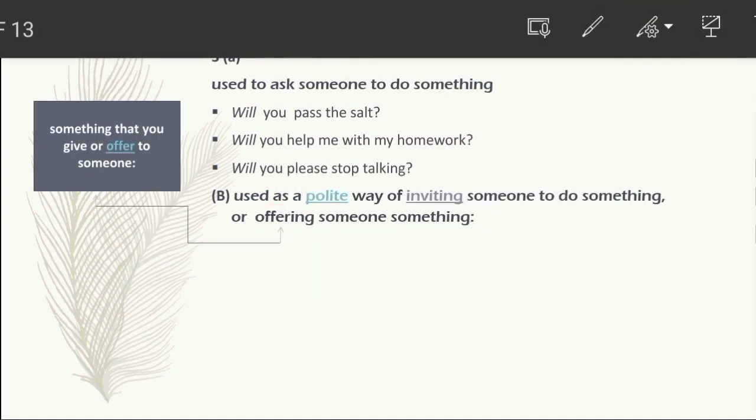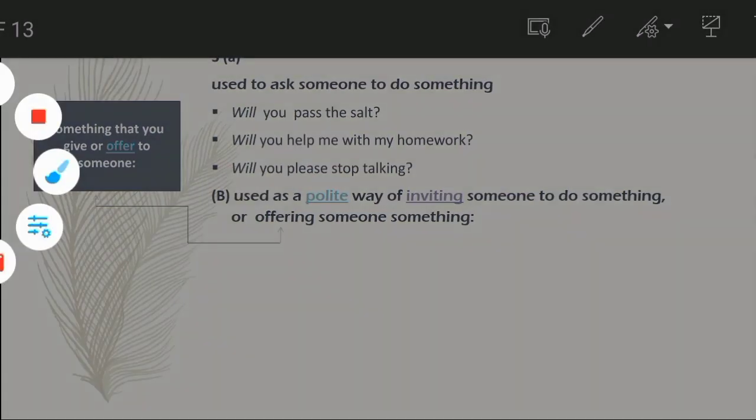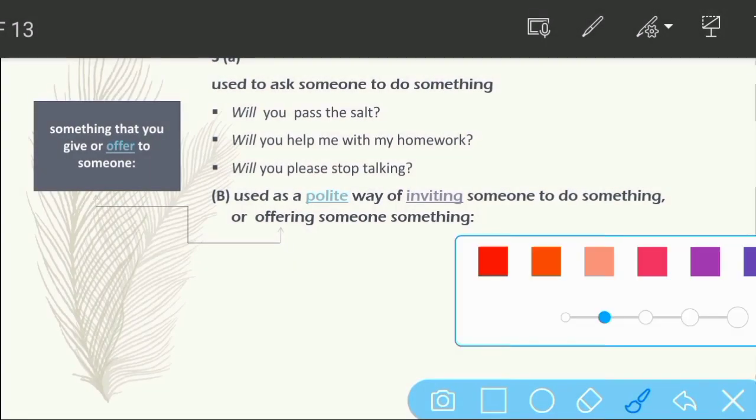Here offering means to offer. Something that you give or offer to someone. Here something or anything that you give or offer to someone, so that means offering, okay. So let's go.